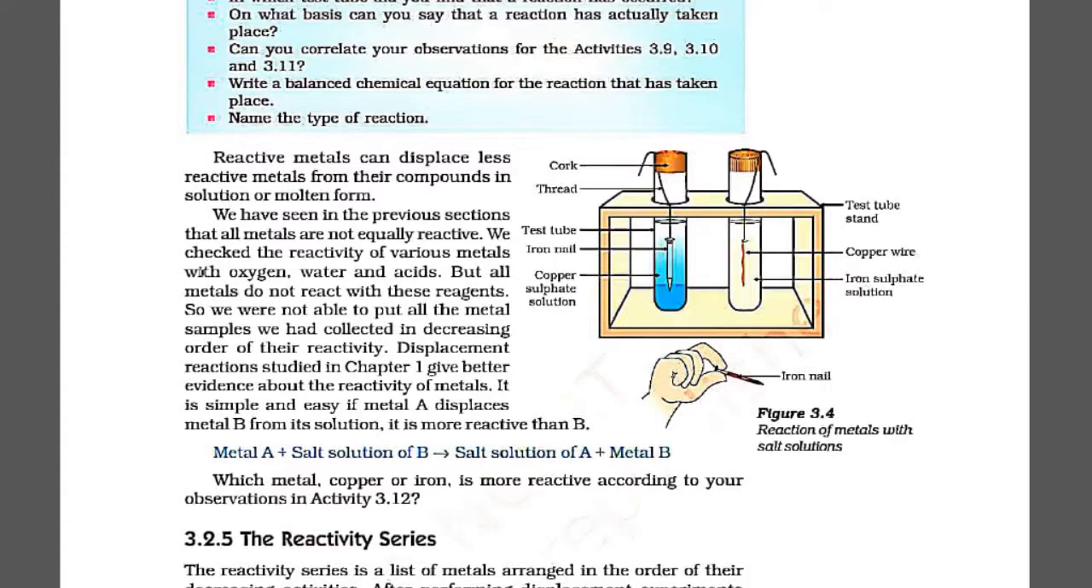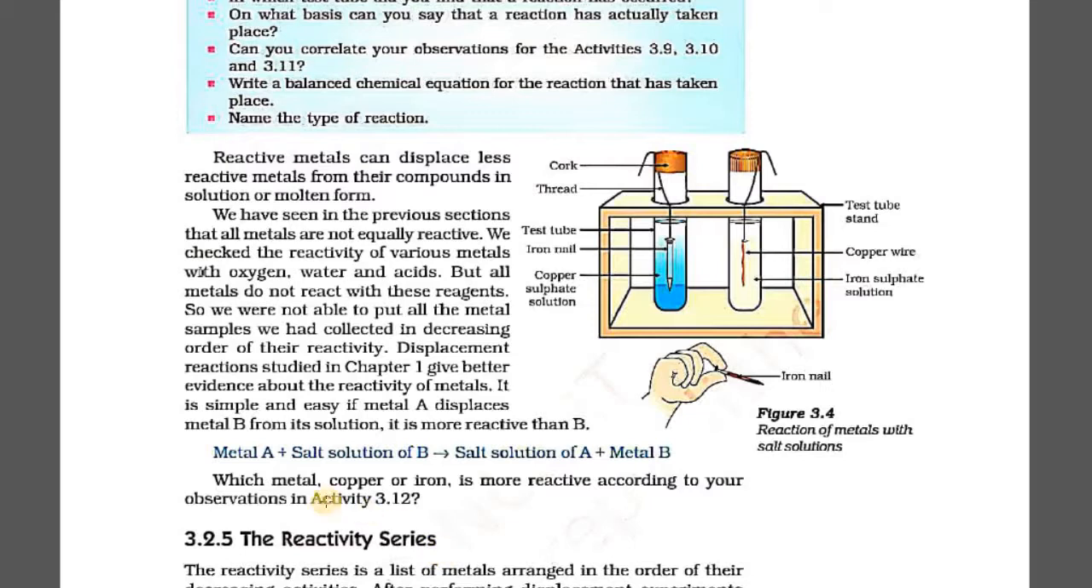The reason is simple: here iron is more active in comparison to copper. So when iron was put in the copper sulfate solution, iron was able to displace copper from its salt solution. But copper, being less active than iron, when put in the salt solution of iron, which is iron sulfate solution, was not able to displace it from its salt solution.